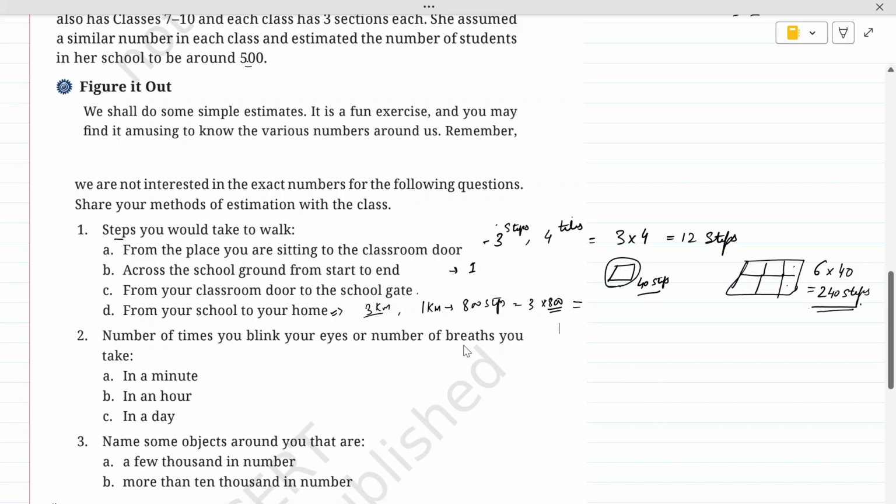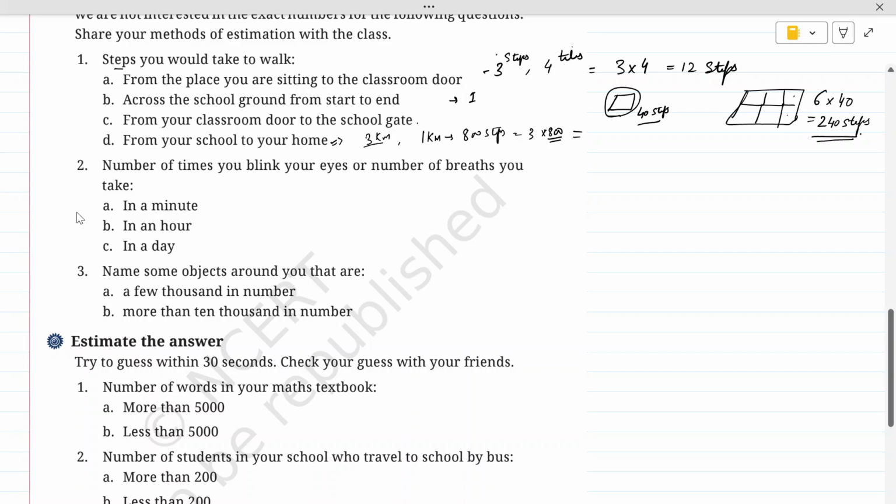Then we have the number of times you blink your eyes, or the number of breaths you take in a minute, in an hour, and in a day. So kids, this is different for different people. Approximately, if we calculate that an average person blinks, let's say, 5 times in a minute, then you can calculate it in hours: if in 1 minute I am blinking 5 times, then in 60 minutes it will be 60 multiplied by 5, so it will give me 300 times. Again, this might be different for different people.